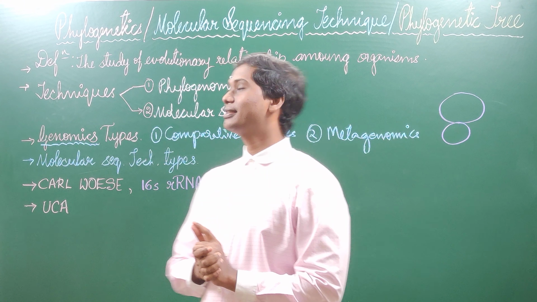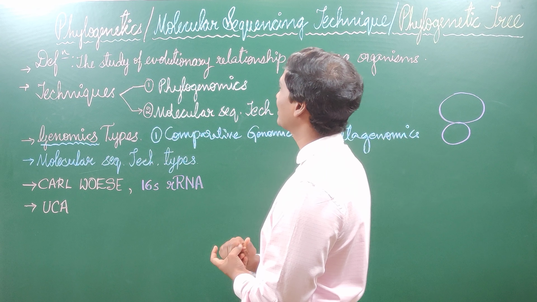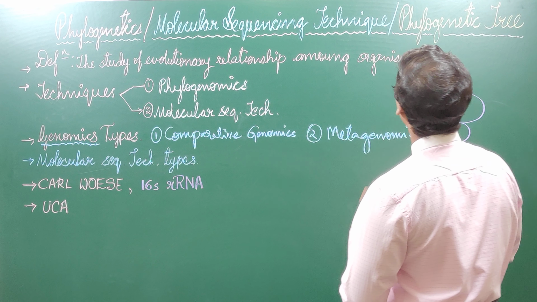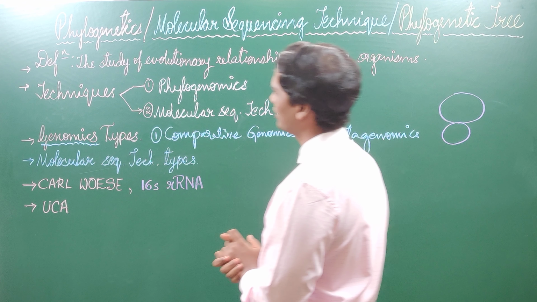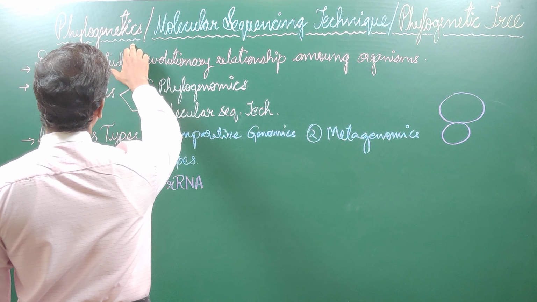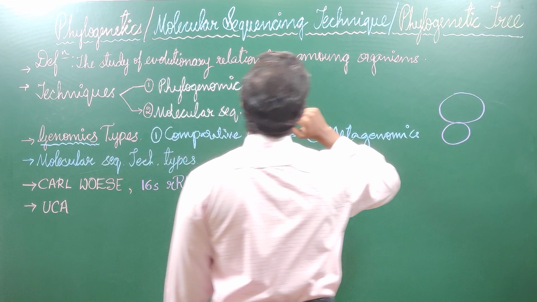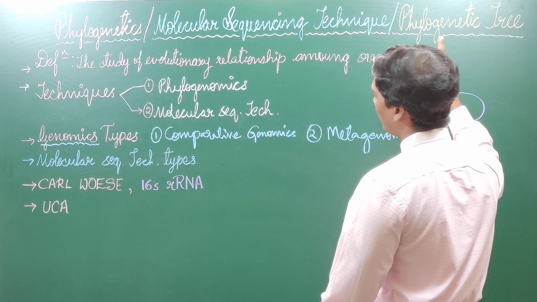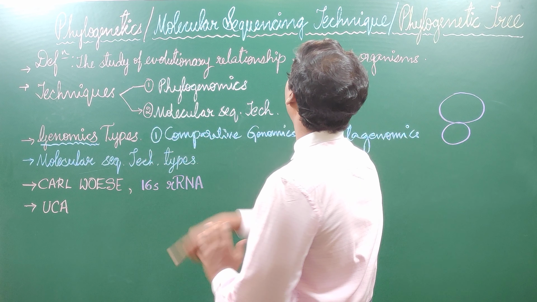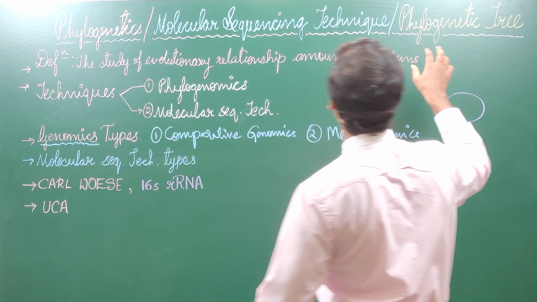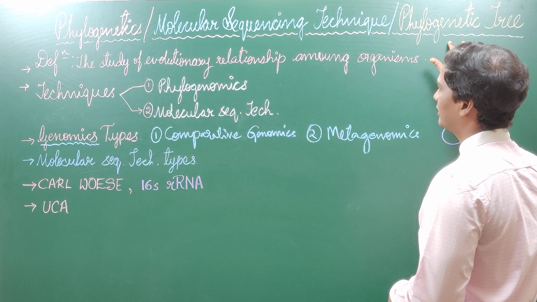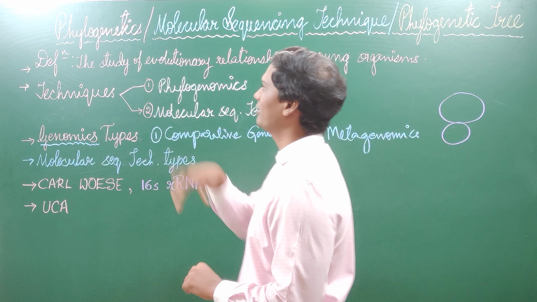Okay friends, today let us understand about phylogenetics, molecular sequencing technique and phylogenetic tree. See friends, phylogenetics and molecular sequencing technique, these two will create the phylogenetic tree. So I am bringing the three topics together to make you understand how actually a phylogenetic tree is constructed. Okay, let us understand phylogenetics first.